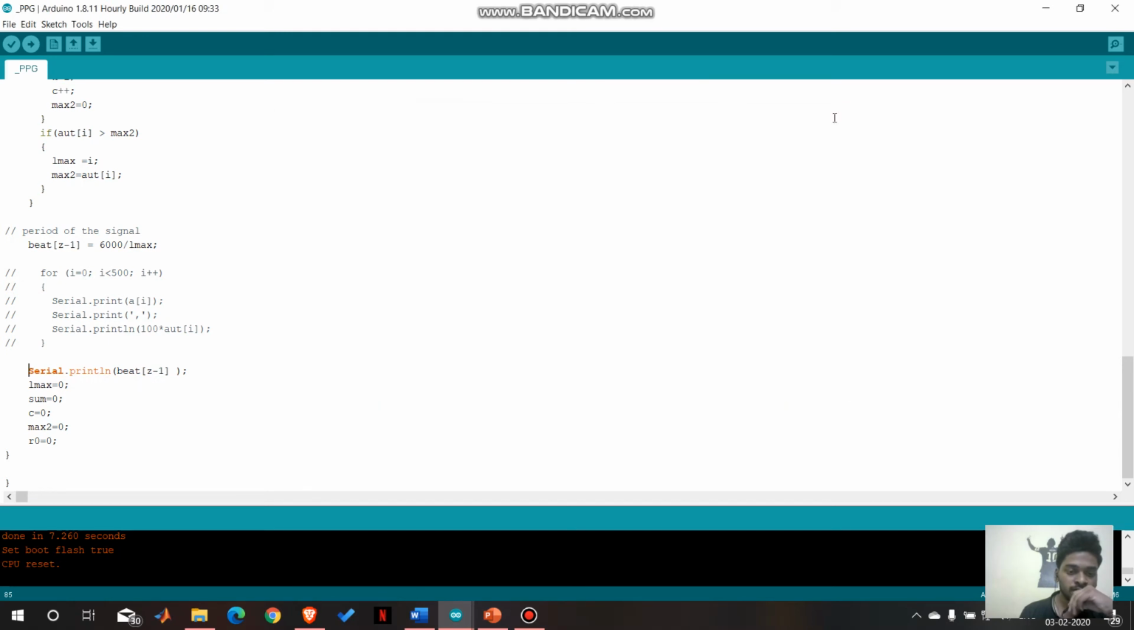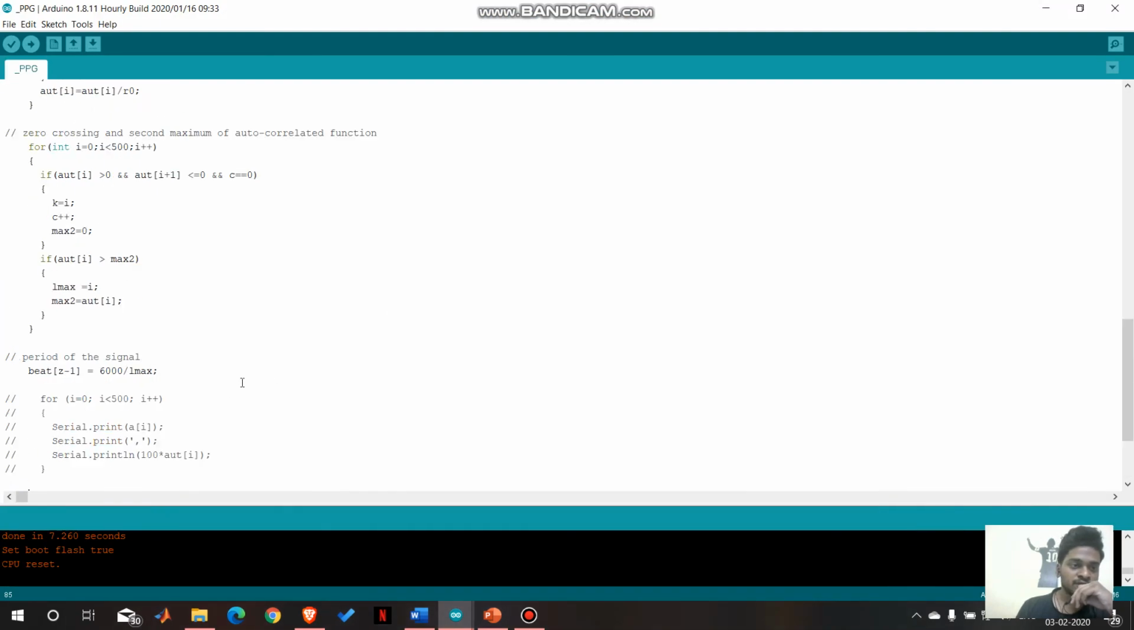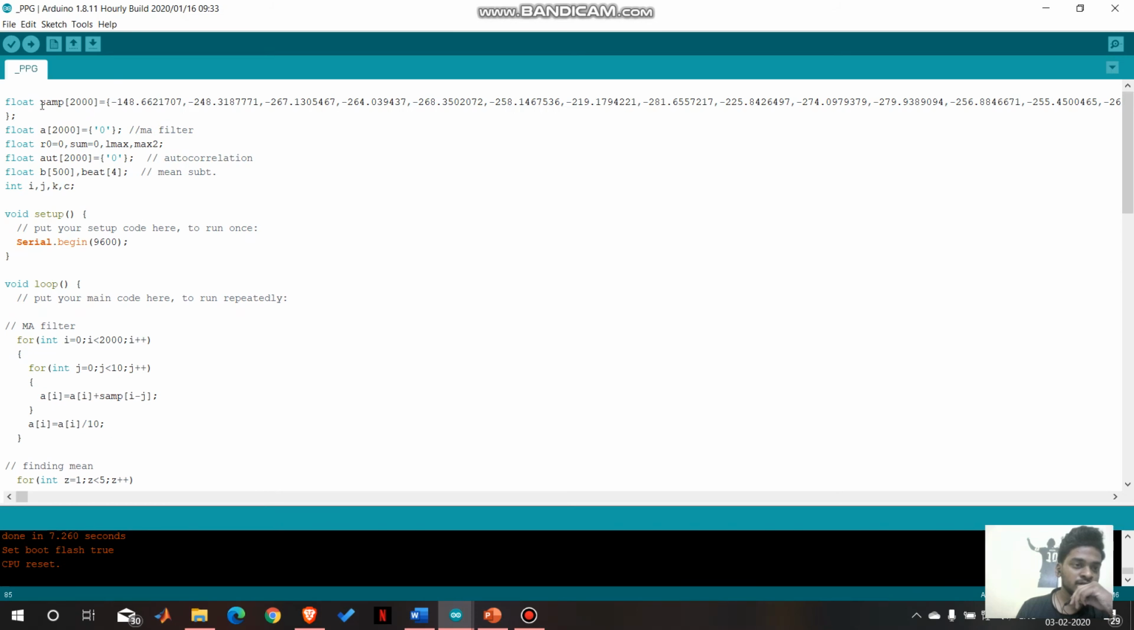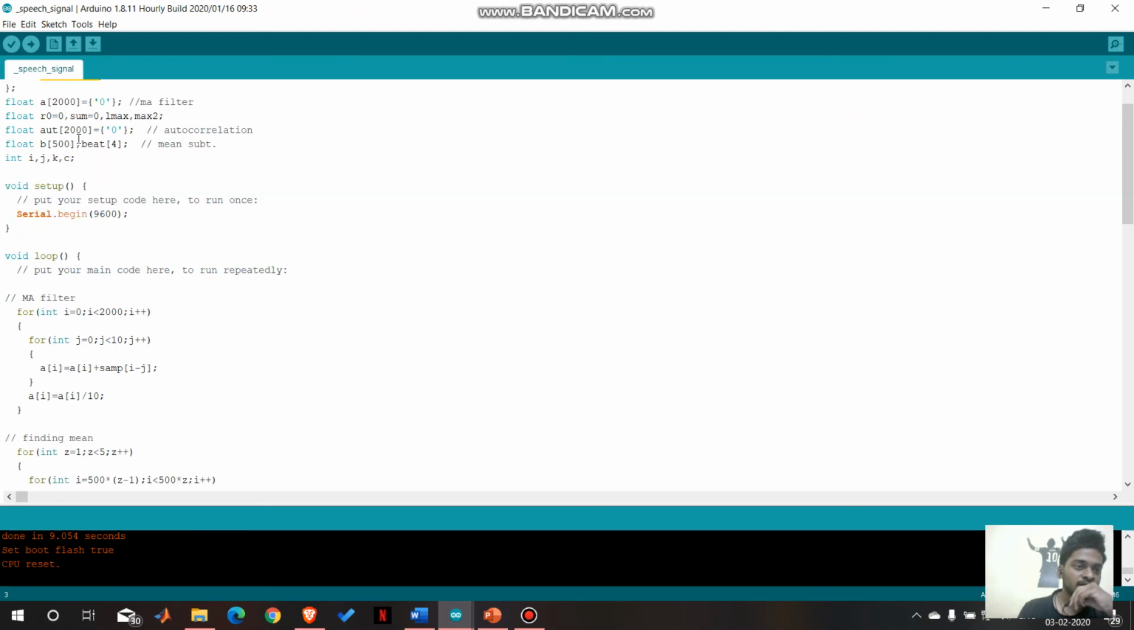So this is done. Our next job is to take a speech signal and repeat the same process which we have done for the PPG signal. We need to change the frequency to 8000 Hertz. There's a small change in the code, that's it, and the rest remains the same. We need to change the input of the code, where I have already recorded the speech signal and changed the sample. So here's the code for the speech signal. These are the sample values of my recorded speech signal, 4000 samples.